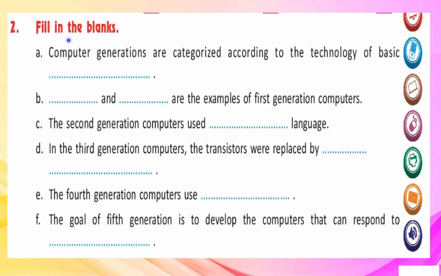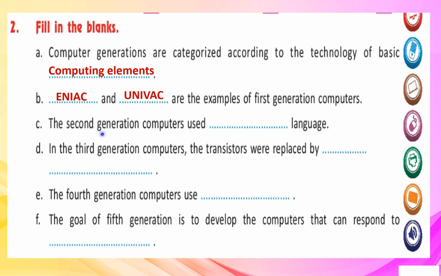Exercise number 2. Fill in the blanks. A. Computer generations are categorized according to the technology of basic computing elements. B. Dash and dash are the examples of first generation computers. ENIAC and UNIVAC. So, ENIAC and UNIVAC are the examples of first generation of computers.